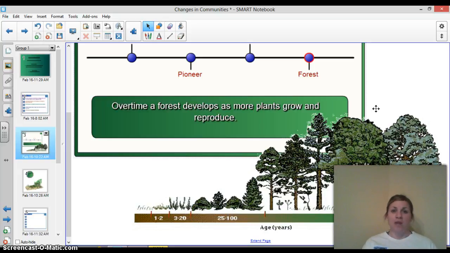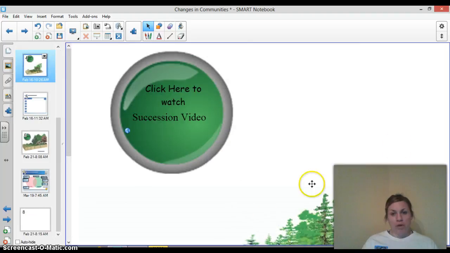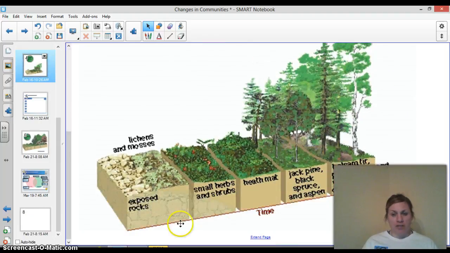Another way is by wind. Organisms are carried by the wind, or they can be carried on things like water. As the waves crash in and bring new debris to the rock, it's going to have maybe some small organisms. Sometimes a spider is on a leaf floating in the ocean. There's lots of different organisms that are going to make their way there over time. We're going to watch the succession video at another time.